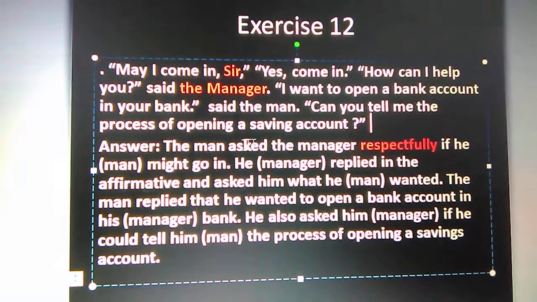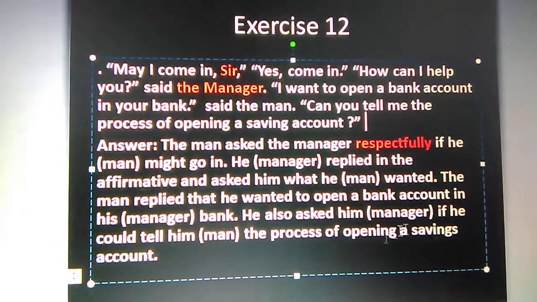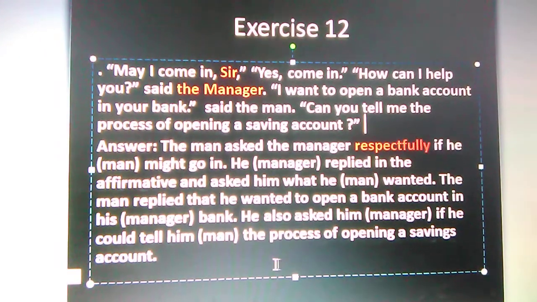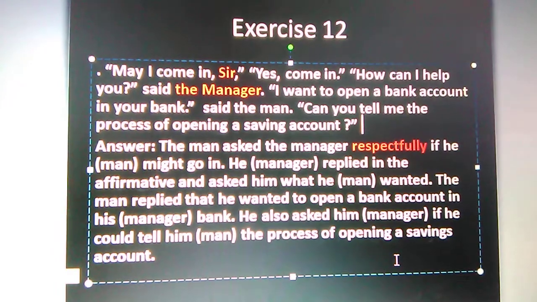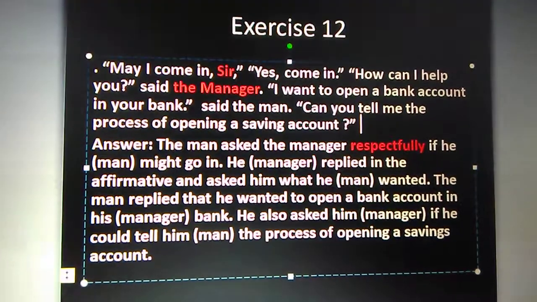Can you tell me the process of opening a saving account? Okay. He also asked him if he could tell him the process of opening a saving account. Okay, it is very simple. You know how to change that one.